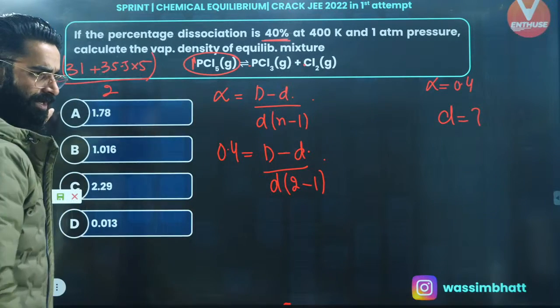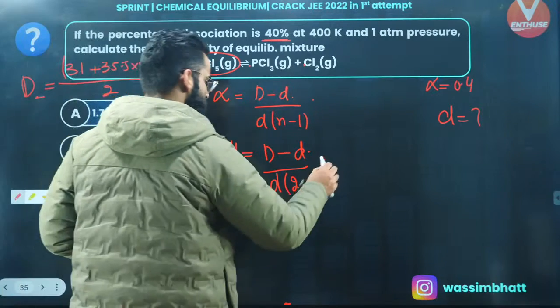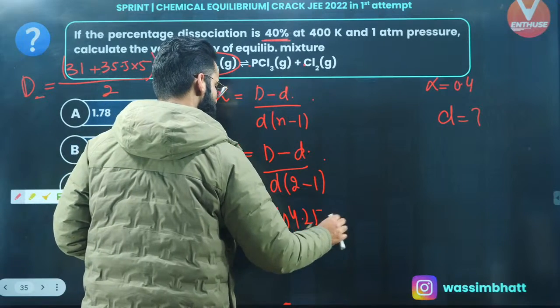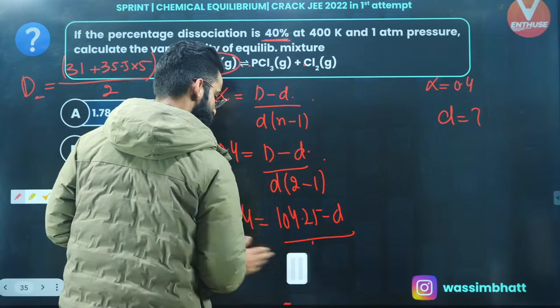What is the capital D, people? People are saying it's coming out to be 104.25. All right, so capital D value is coming out to be 104.25. So 0.4 is nothing. It is 104.25 minus small d divided by small d, multiplied by 1, right? So it becomes small d only.